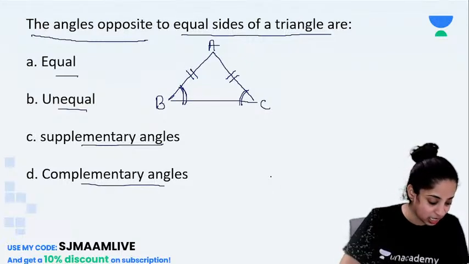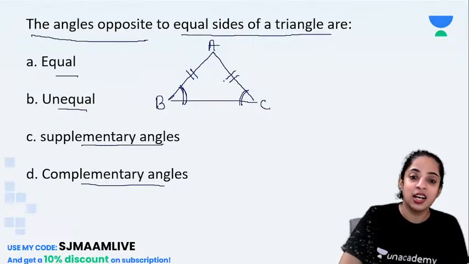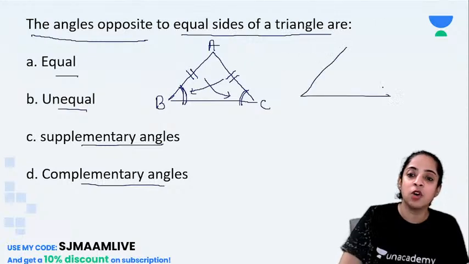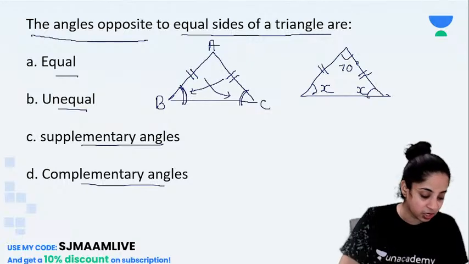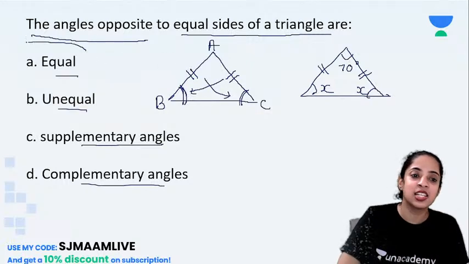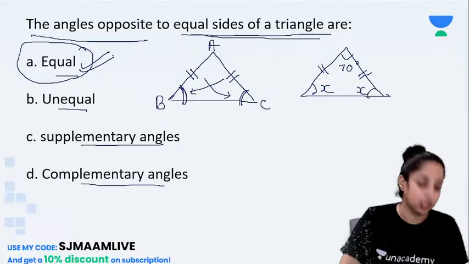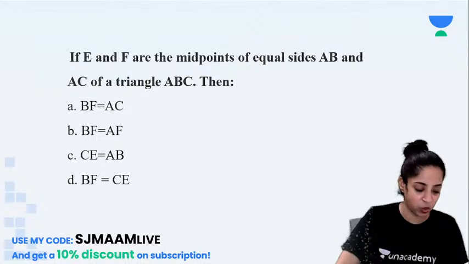Aryan is saying C. No, Aryan, they are not supplementary. The angles opposite to equal sides are always equal. We just now took this example, that these two sides were equal. So this was also x and this is also x. And this one was, I think, 70. We took such an example just now. So the answer is A. The angles opposite to equal sides of a triangle are equal. Clear to you? Let's go ahead with the next question.